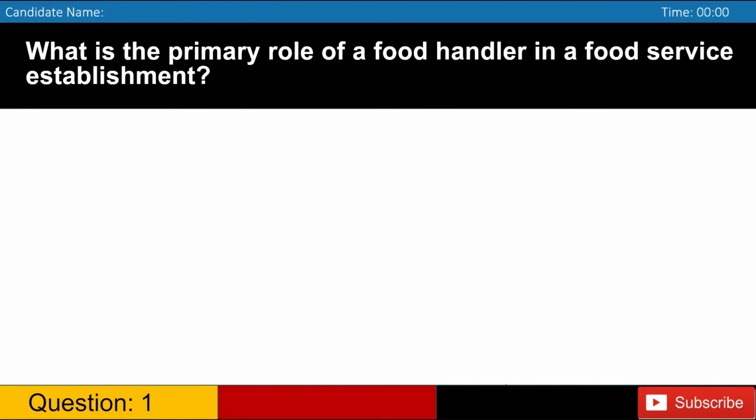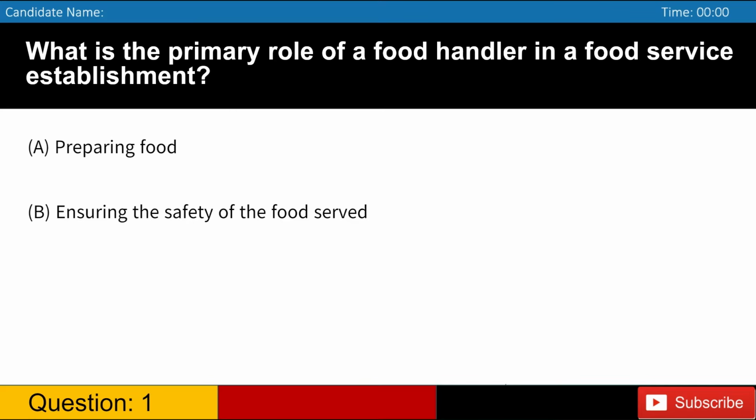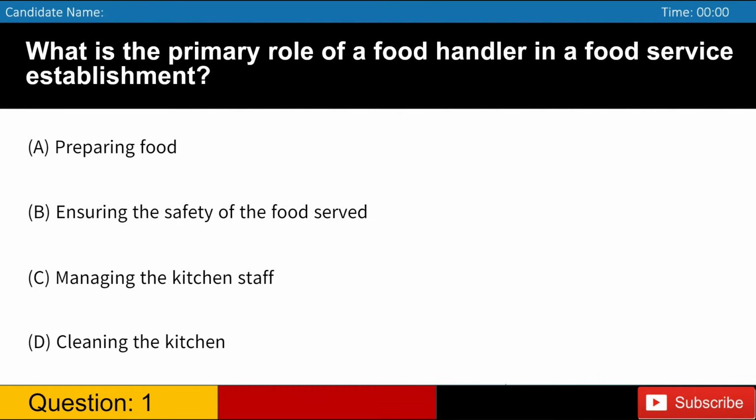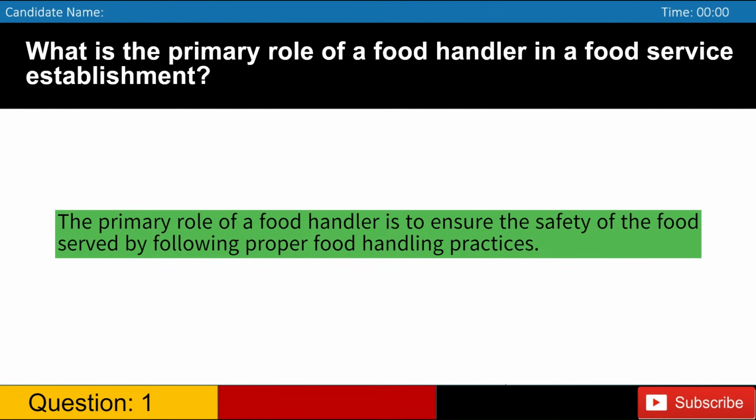What is the primary role of a food handler in a food service establishment? A. Preparing food. B. Ensuring the safety of the food served. C. Managing the kitchen staff. D. Cleaning the kitchen. Answer: B. The primary role of a food handler is to ensure the safety of the food served by following